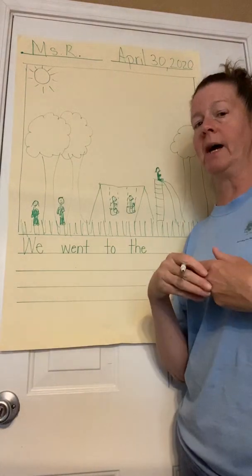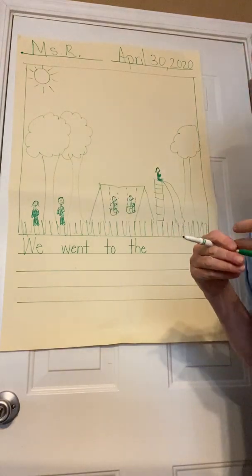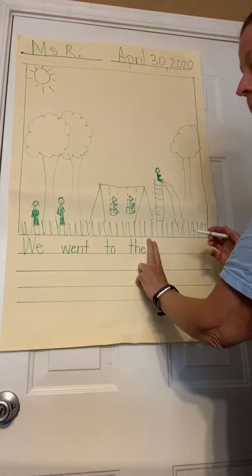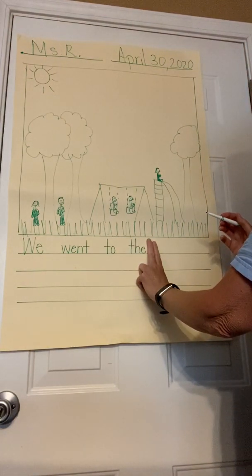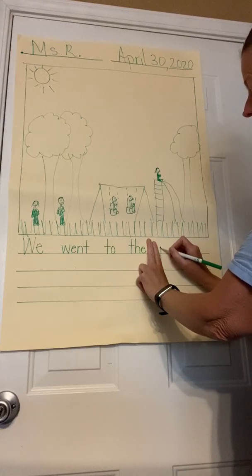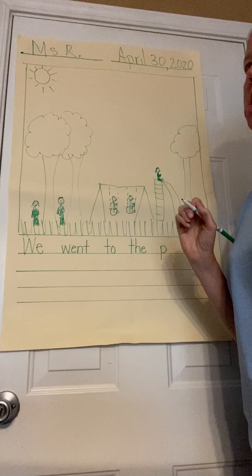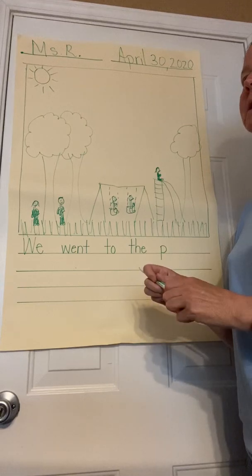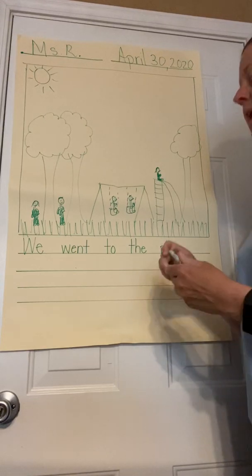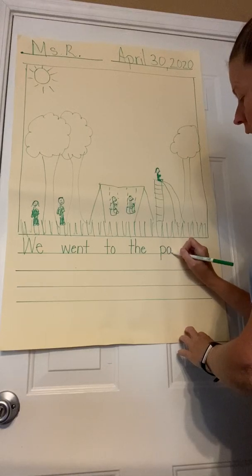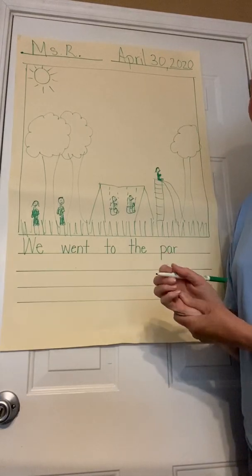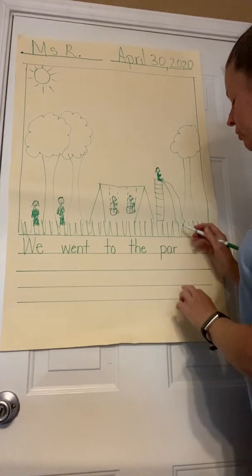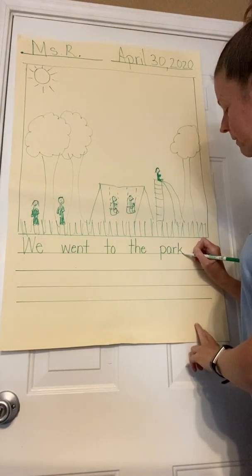Now, park is not a sight word. It's not a popcorn word. It's a word that we're going to have to try to sound out by ourselves. So we went to the 2-finger space park. When I say park, I hear p, p, p at the beginning. P. R. R. Sounds like a pirate. R. If you talked about this sound in your class, you might know that it has that bossy R and it has A and an R. Park. Now it ends with a K. Now that could be a C or that could be a K. And if you know how to spell the word park, you know that it ends with a K. But if you put a C there, that's okay.